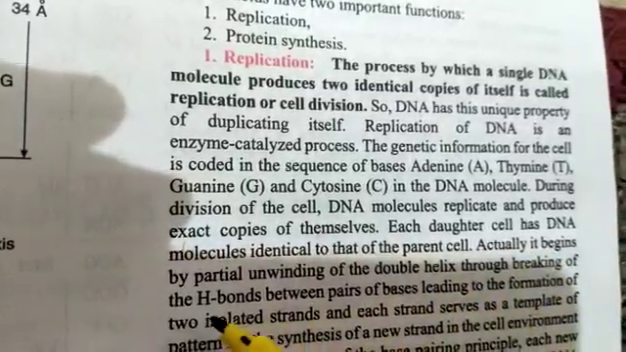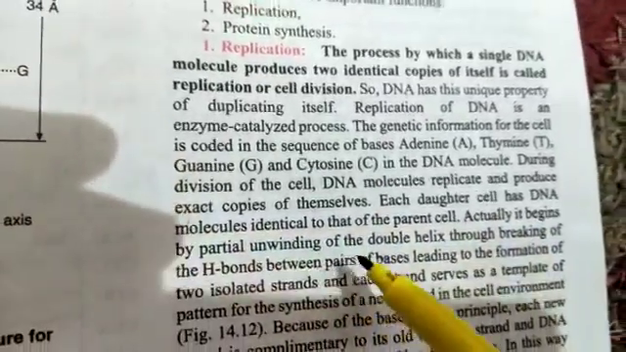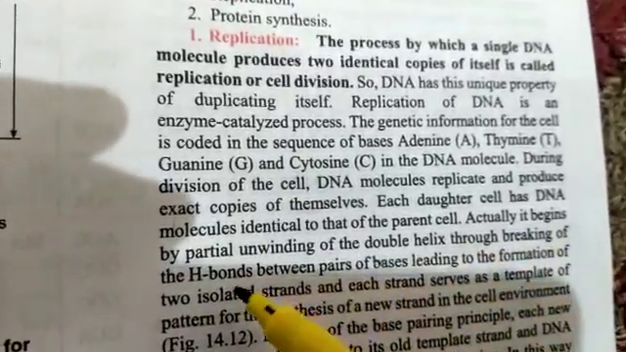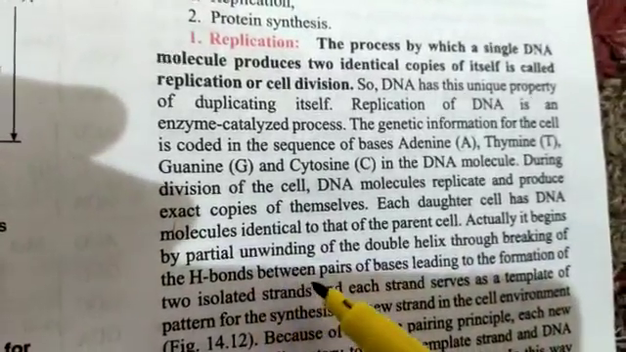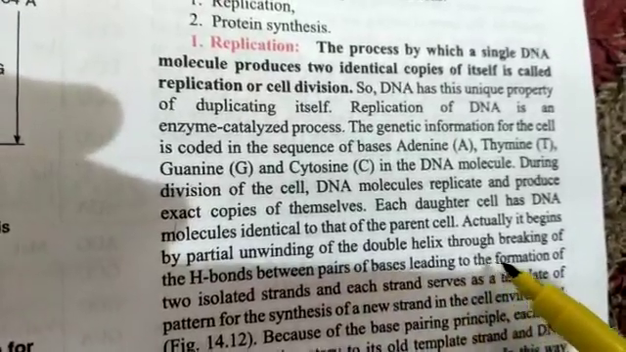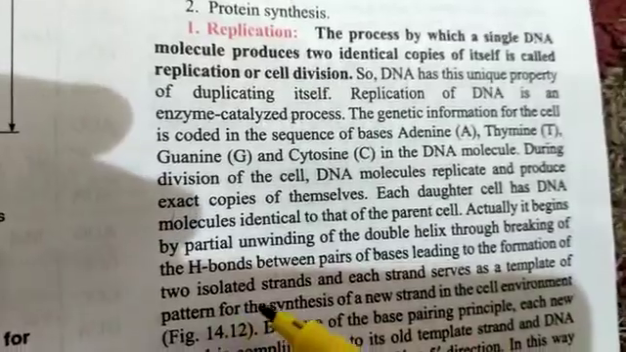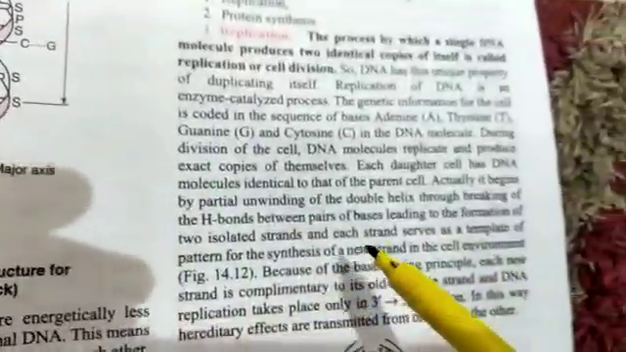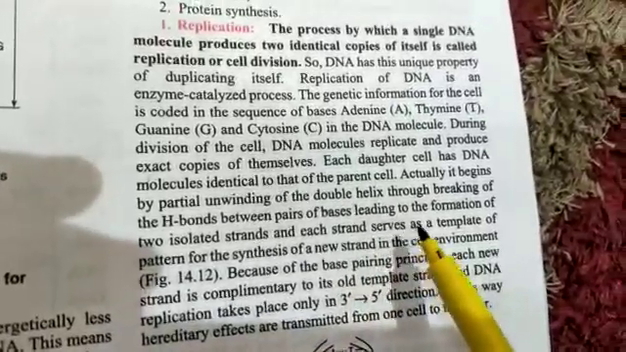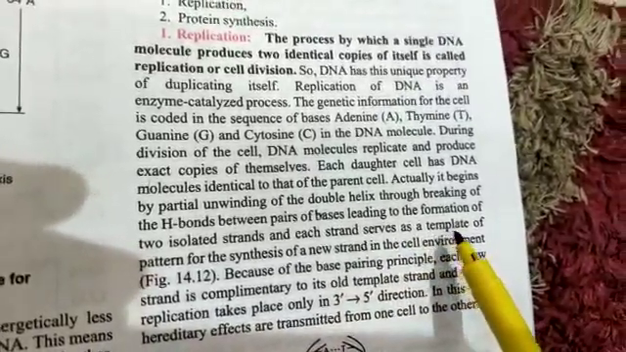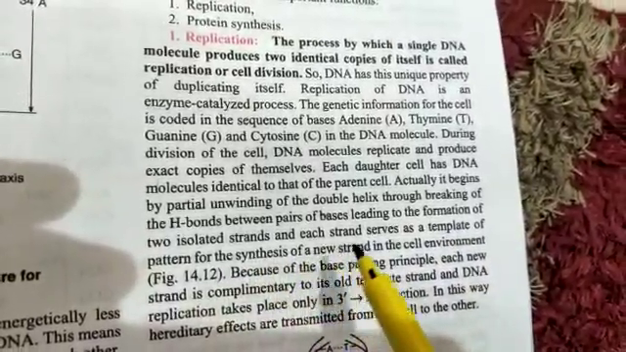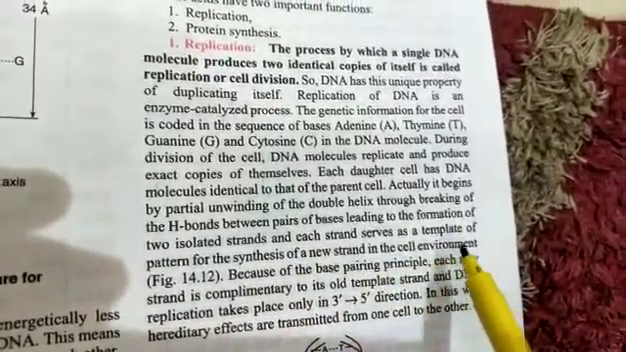Actually, it begins by partial unbinding of the double helix, breaking the hydrogen bonds between pairs of bases, leading to the formation of two isolated strands. And each strand is a template or pattern for the synthesis of a new strand in the cell environment.